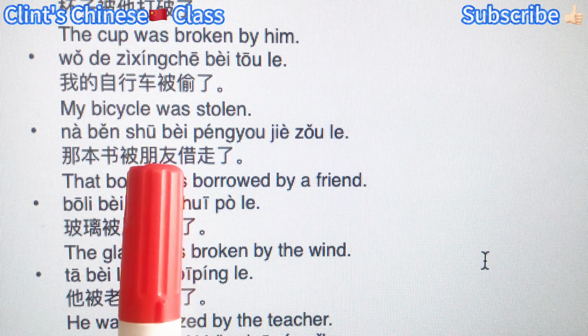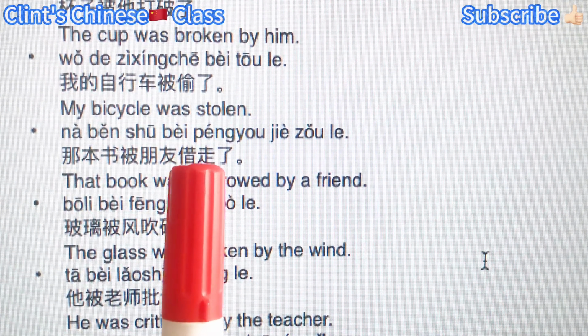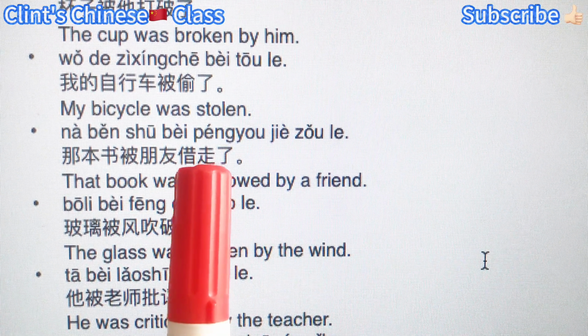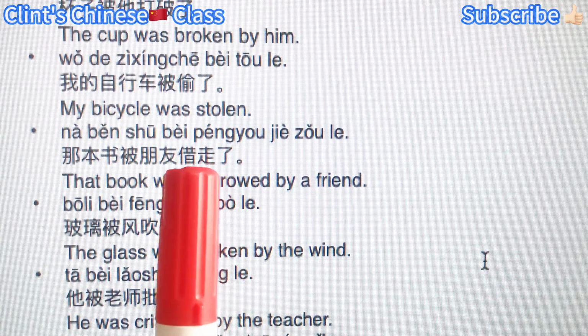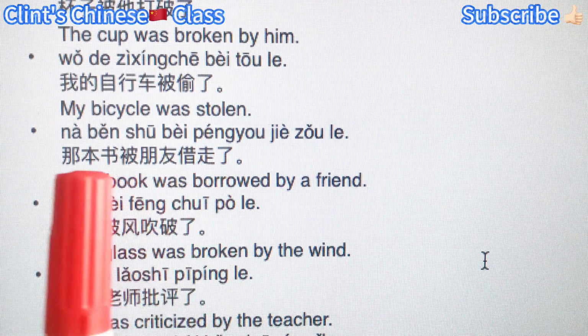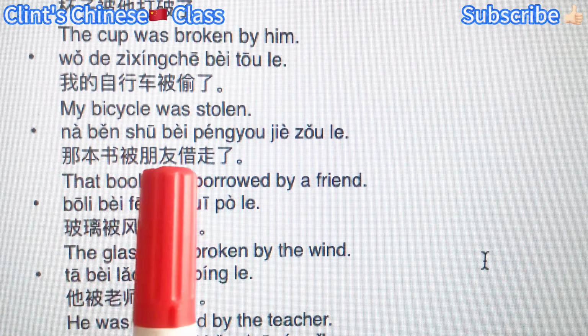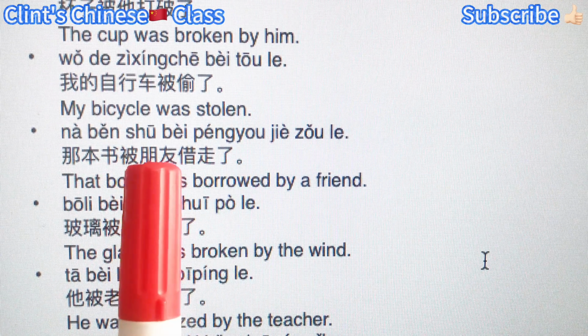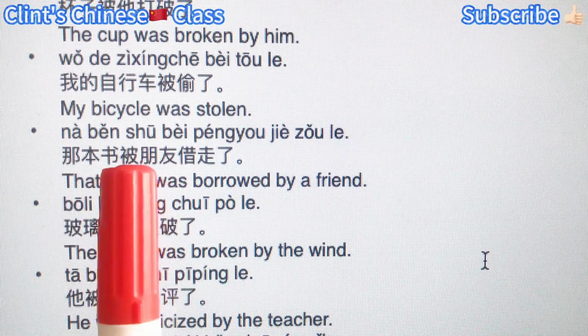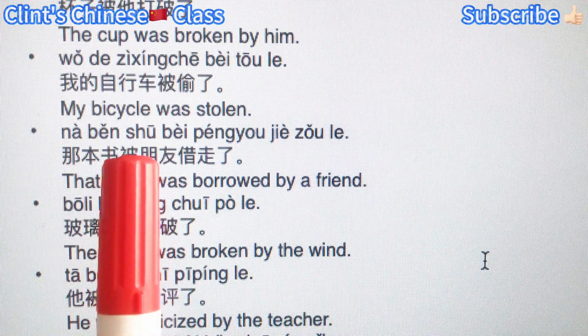The action doer, 朋友, friend. 借 borrow, 借走了, borrowed and took away. So 走 is a complement of the 借. So that book was borrowed away by a friend. So you can translate this 被 like by.